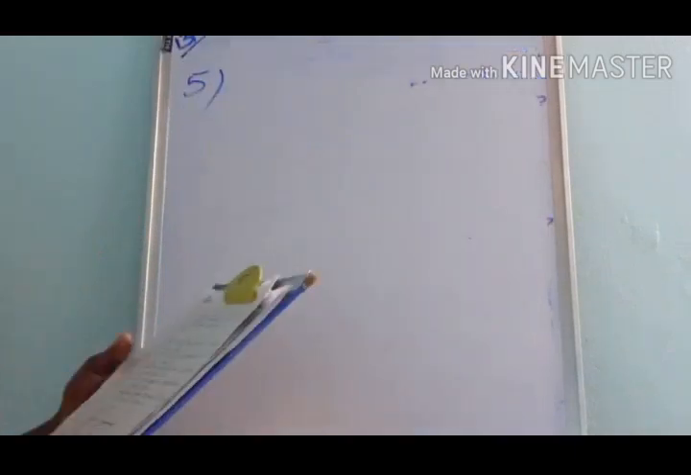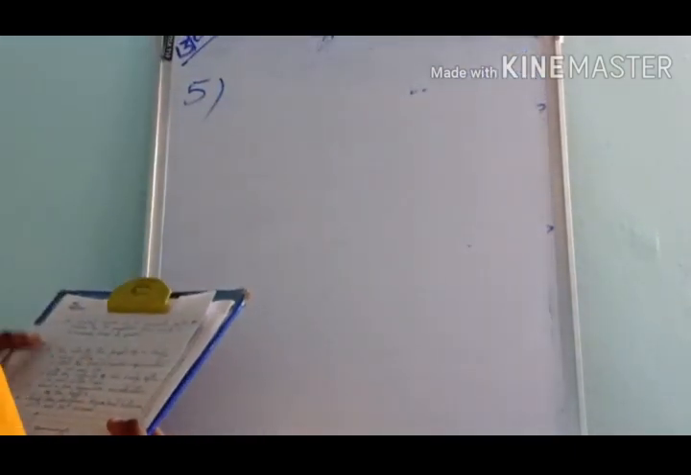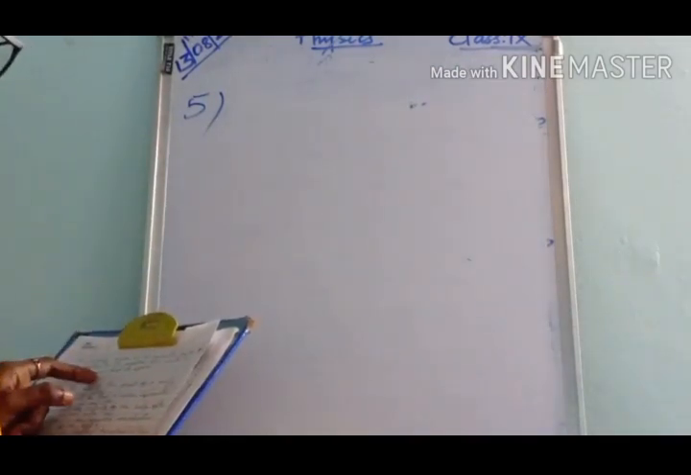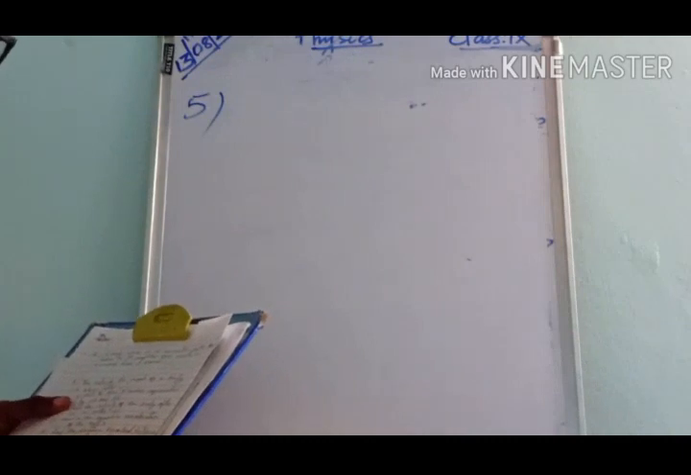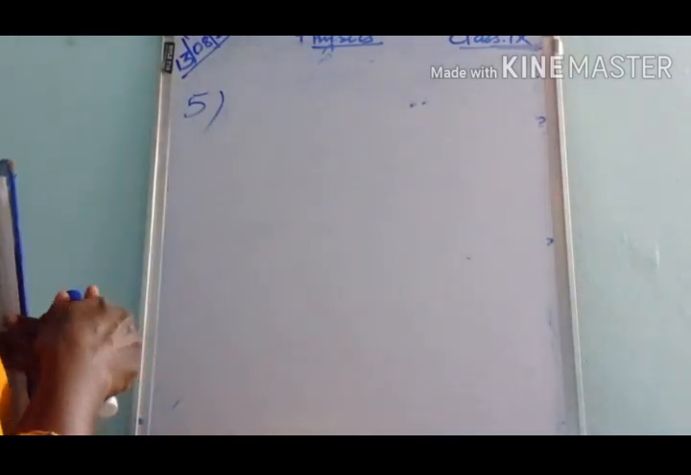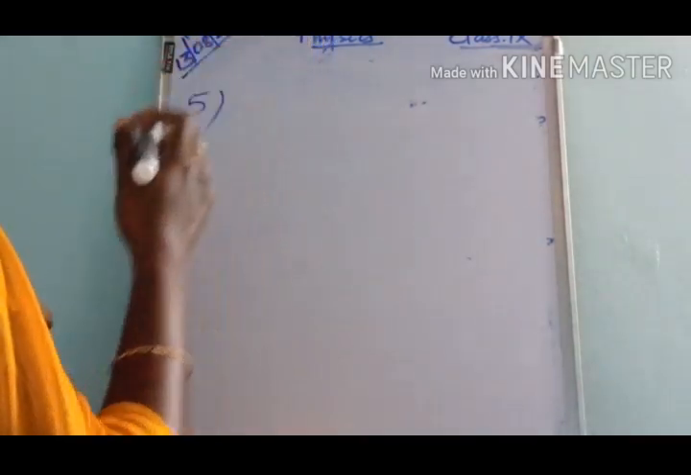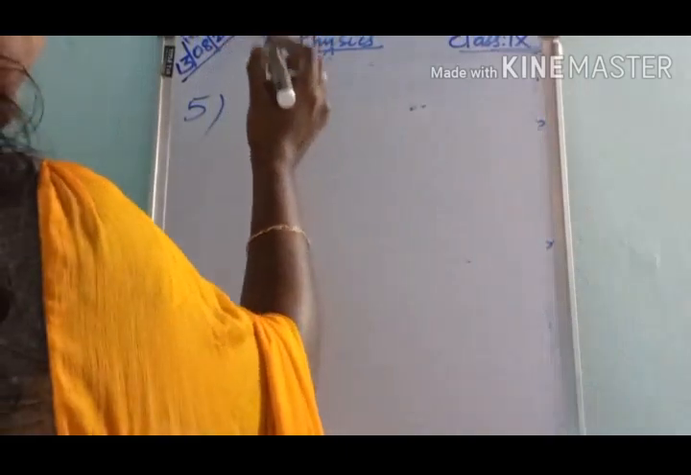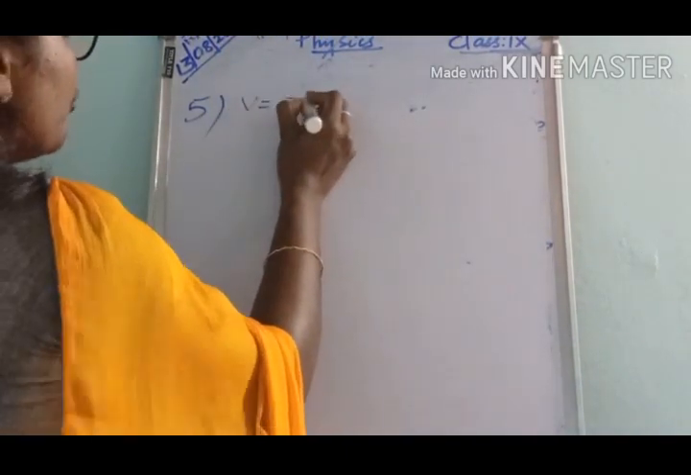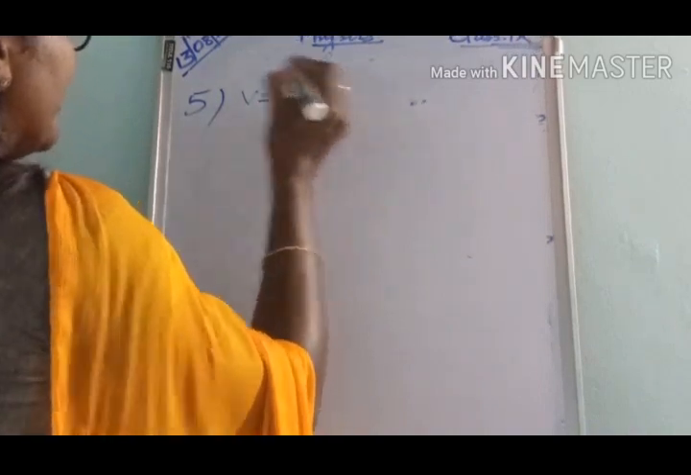Okay. Next, the fifth question is, a body moves on a circular path of radius 1 meter. It completes 1 circle in 2 seconds. Find its speed. Okay, we have to find the speed of a body that moves in a circular path. You know the equation for speed when an object takes a circular path. What is the equation for speed? V is equal to 2 pi r by t. Okay, we know the equation.